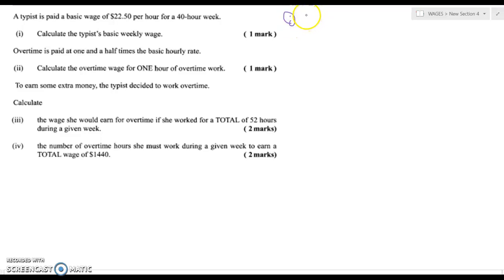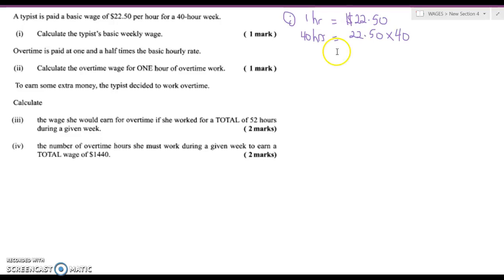they told us for 1 hour, she gets $22.50, right? Because it said a wage of $22.50 per hour for a 40-hour week. So then her wage for the week, for 40 hours, will be $22.50 times 40. And as I said before, you could use a calculator for these things, right? So for 40 hours that week, she gets $900. That's her basic weekly wage, right? Basic weekly wage.